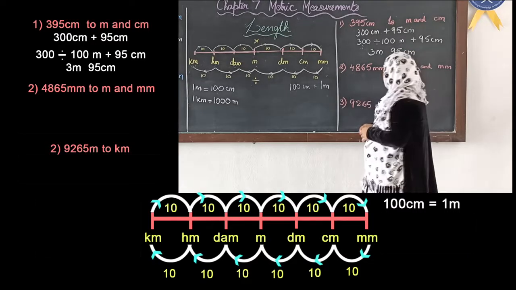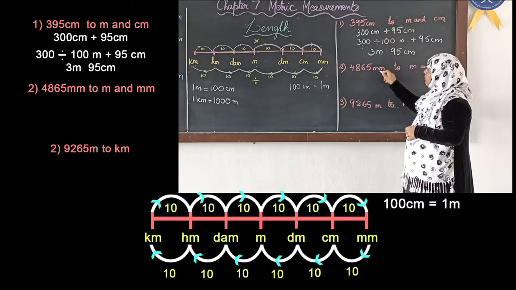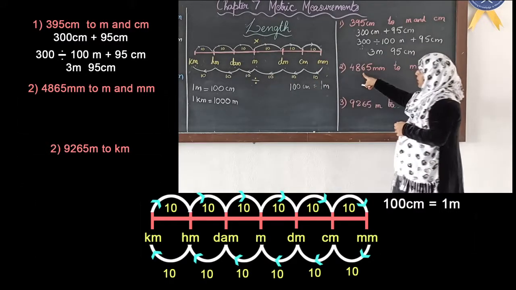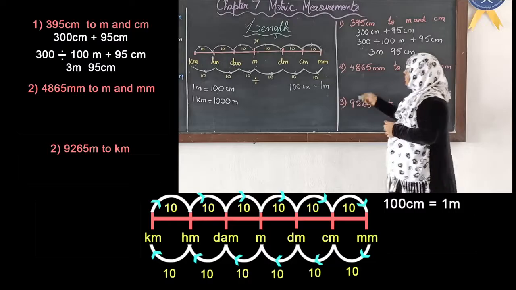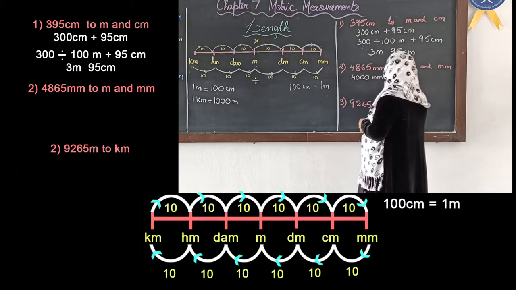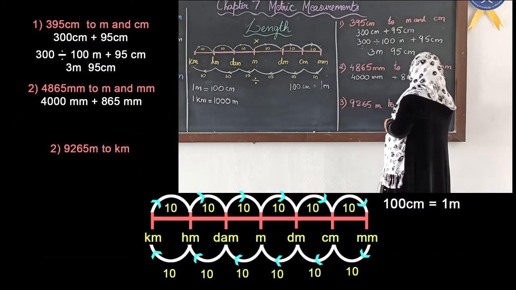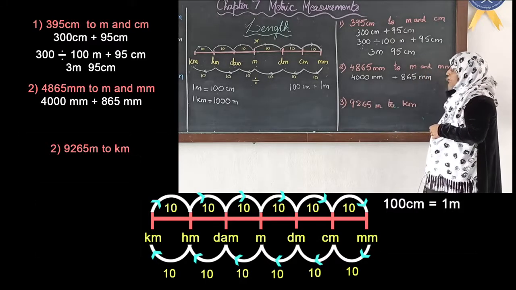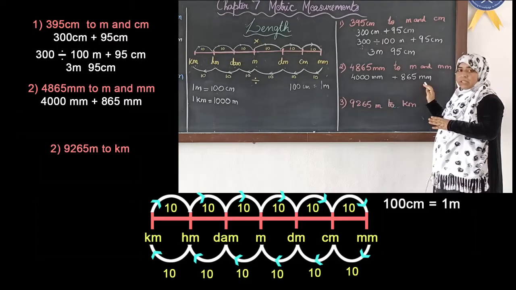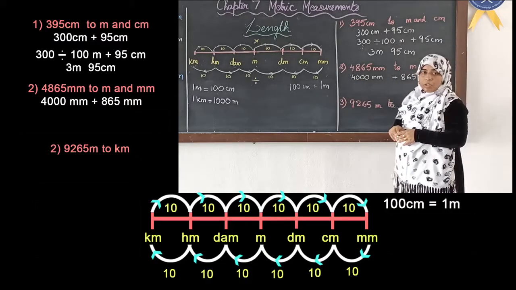Okay. Now same way we have millimeters to meters and millimeters. From millimeters we have to go to meters. Now before that we will break this number, same like this, we will break it as 4000 millimeters plus 865 millimeters. We have to change it to meters and millimeters. Now this 865 will remain as millimeters only, we will not do any changes for this, we cannot do it. So we will only change this 4000 millimeters to meters.